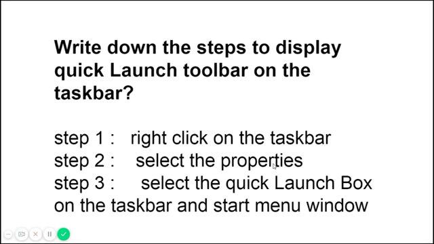Then select the quick launch box. If you click that properties, there will be some more options available. On that option, you should select the quick launch box on the taskbar and start menu window. Okay.